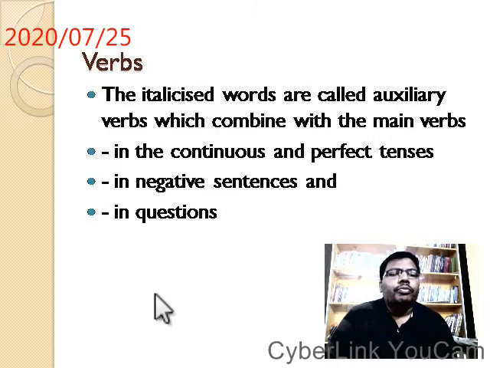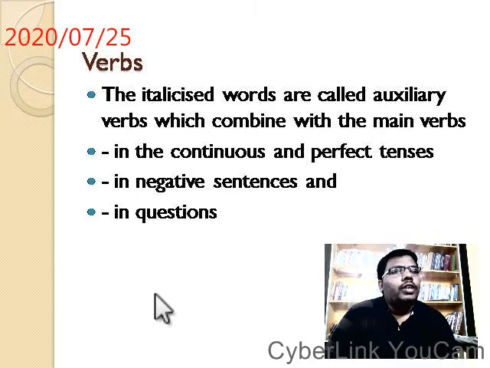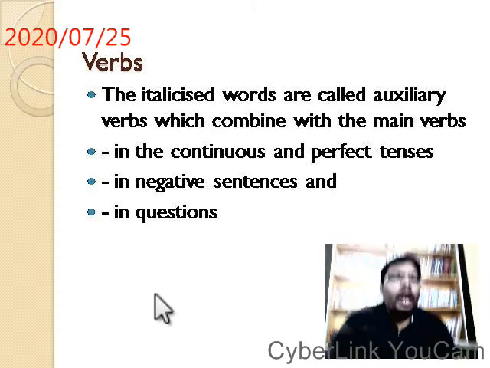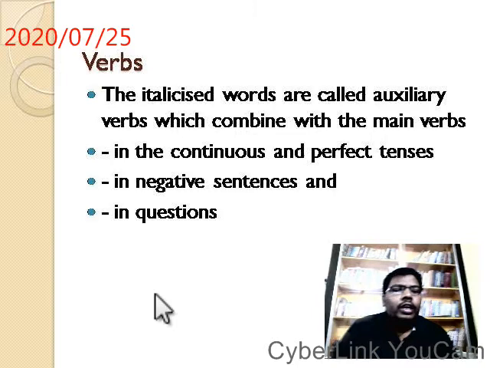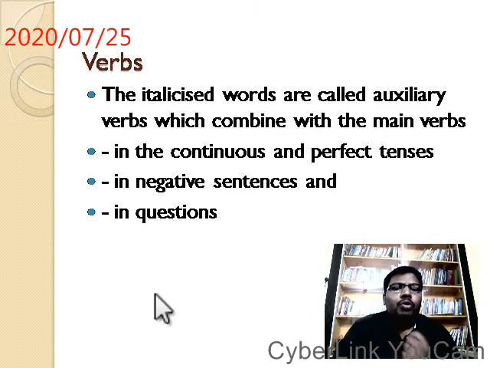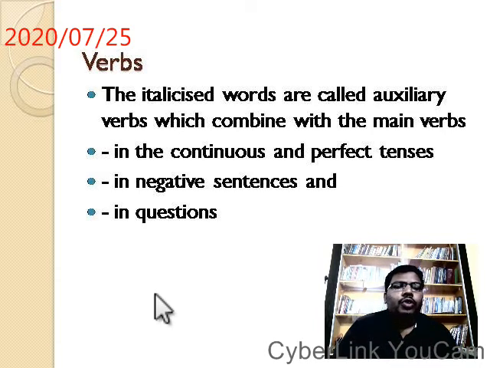So when do we need auxiliary verbs or helping verbs? We need them in continuous and perfect tenses. Maybe it is present perfect or past perfect, or present continuous, past continuous, or future continuous, and in negative sentences and in questions. So to make all these three situations, we need helping verbs.